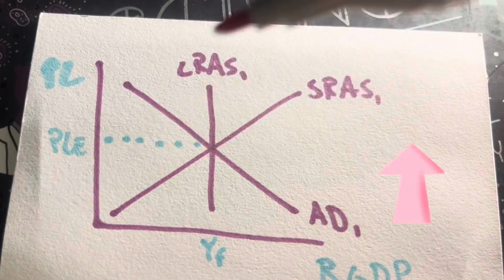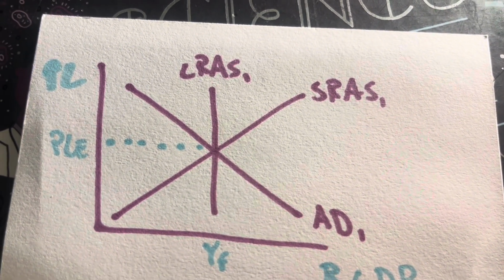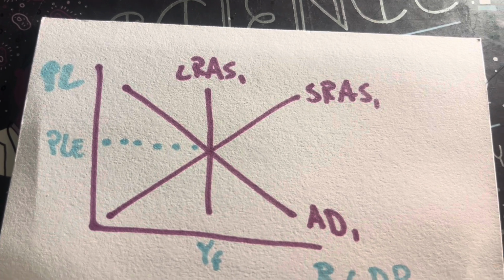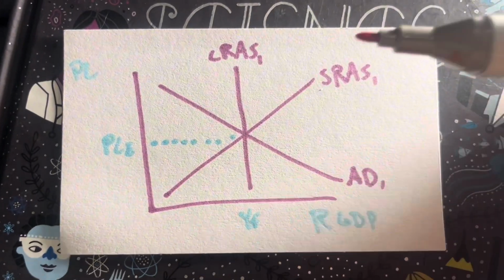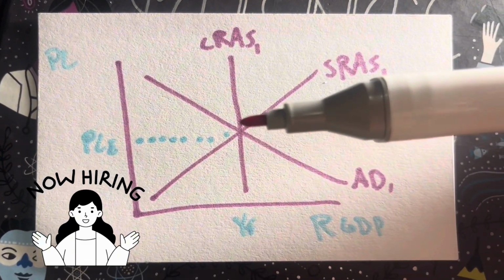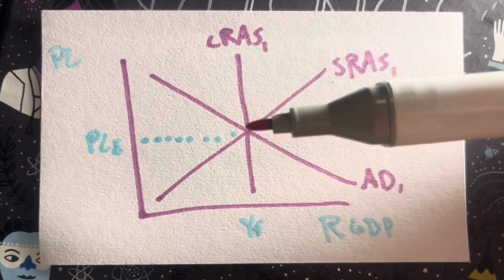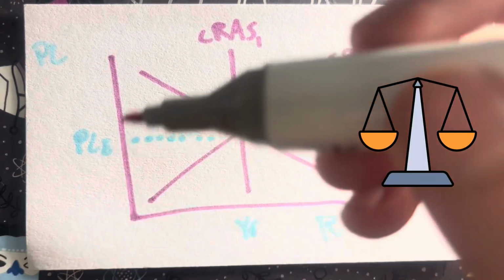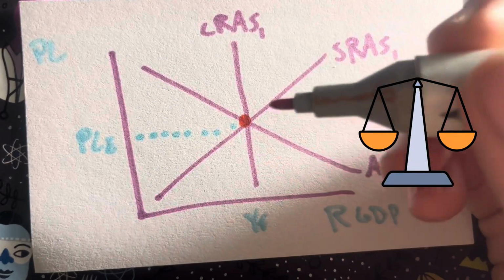The short run aggregate supply curve slopes upward because as businesses increase their output, they are increasing their prices of production, which increases prices overall. The long run aggregate supply curve shows the full employment level, the full output level, and this is what the economy is at. And so here, you can see that it is at equilibrium. So the price level is at equilibrium and the output is at equilibrium.